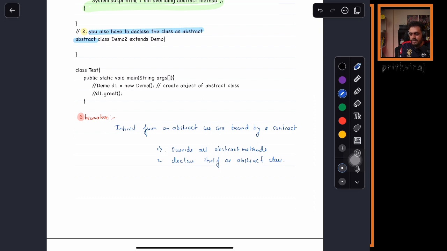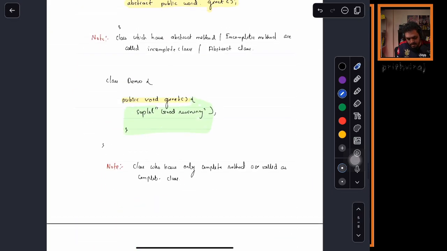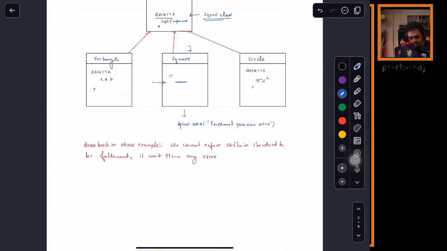Now the example is the same shape class. If I declare the shape class as abstract and area as an abstract method, then if I extend rectangle and the others, they have to implement that. Either they have to implement it, or they have to declare themselves as abstract classes.